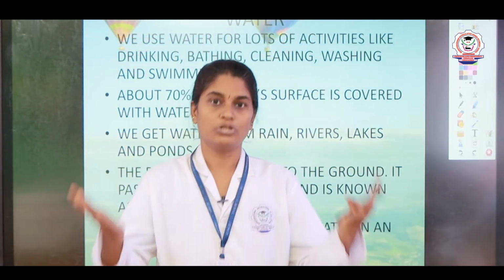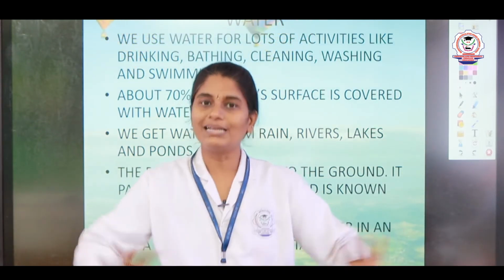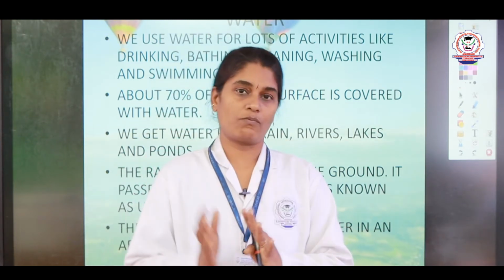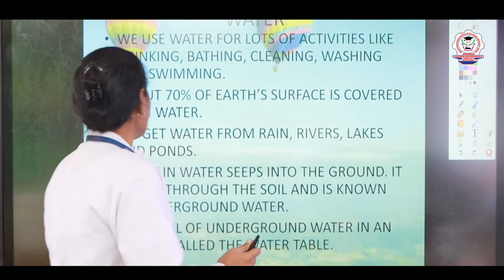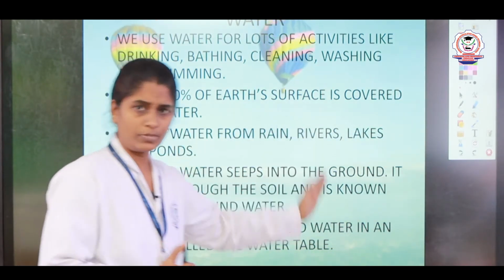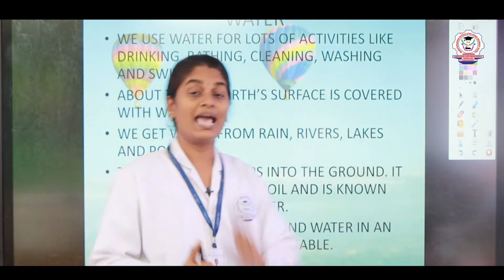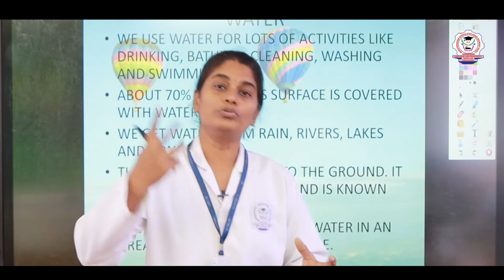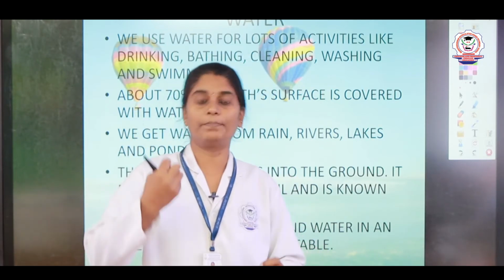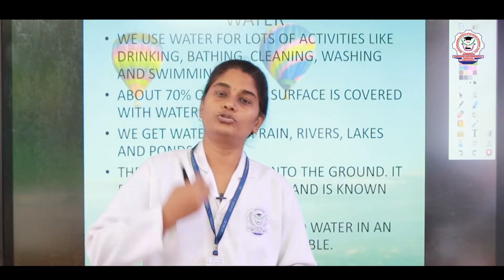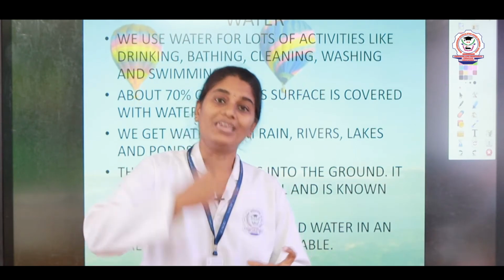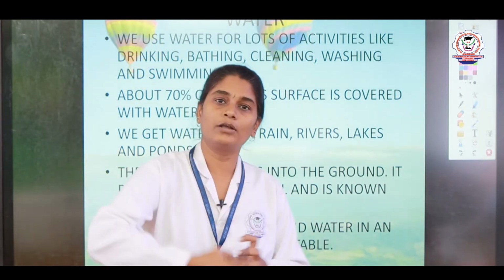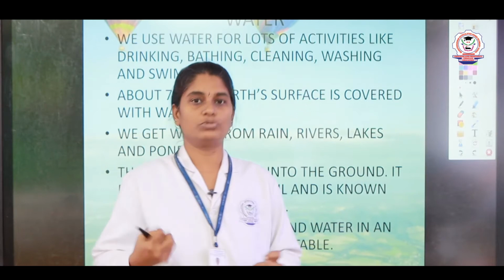This water layer we call underground water, or aquifer, right. We extract water through pumps and through the bore, and we use it, right.